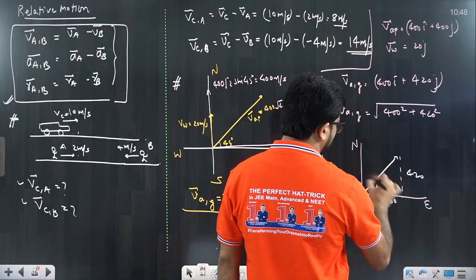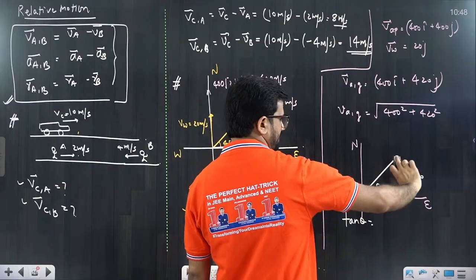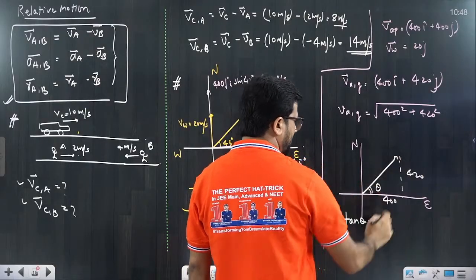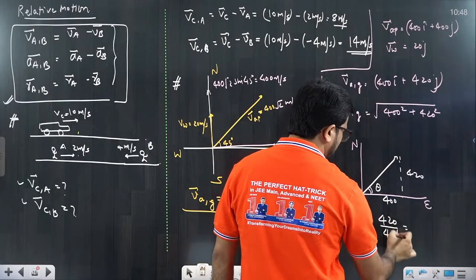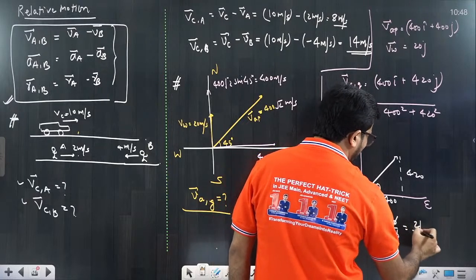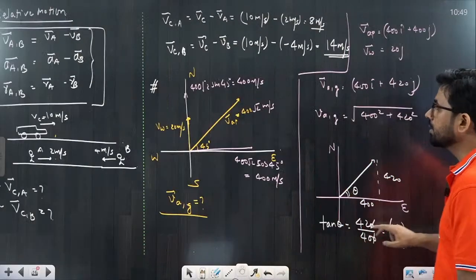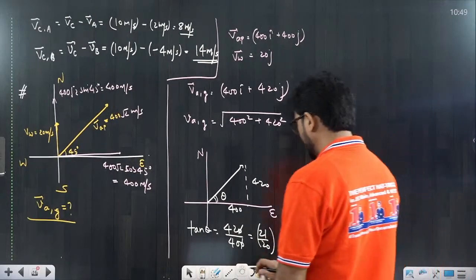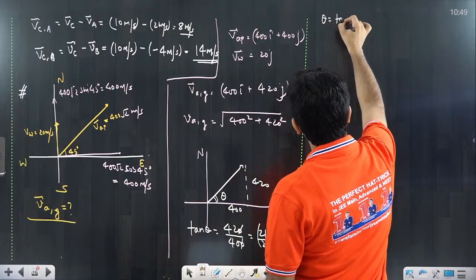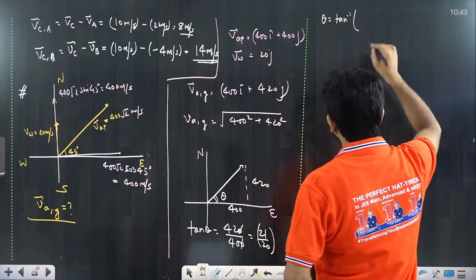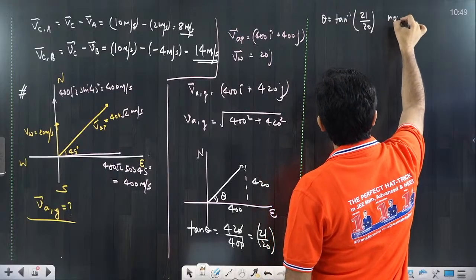If I want to calculate this theta, can you calculate theta? Definitely. Tan theta would be perpendicular upon base. What is the perpendicular? 420 divided by 400. Zeros cancel, so this would be 21 by 20. You can write tan theta is equal to 21 by 20, or theta equal to tan inverse 21 by 20. And this is what? North of east.